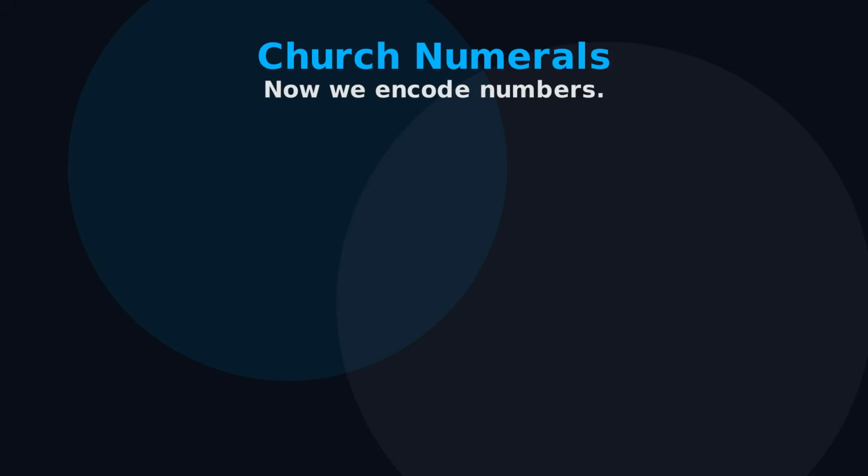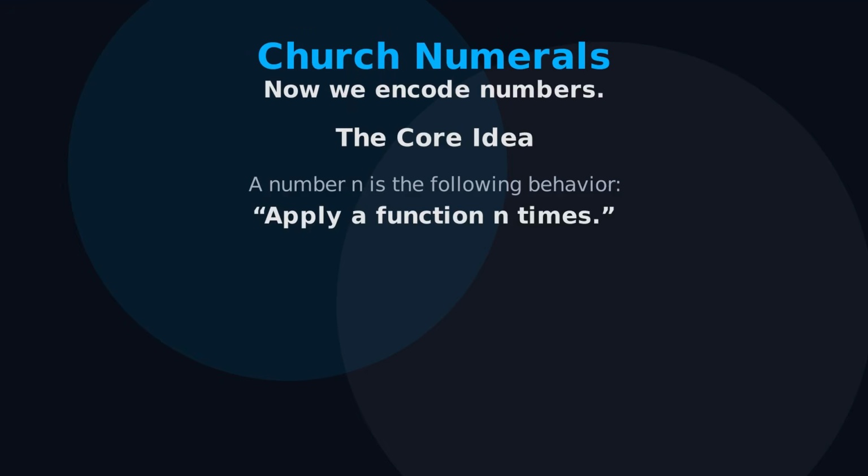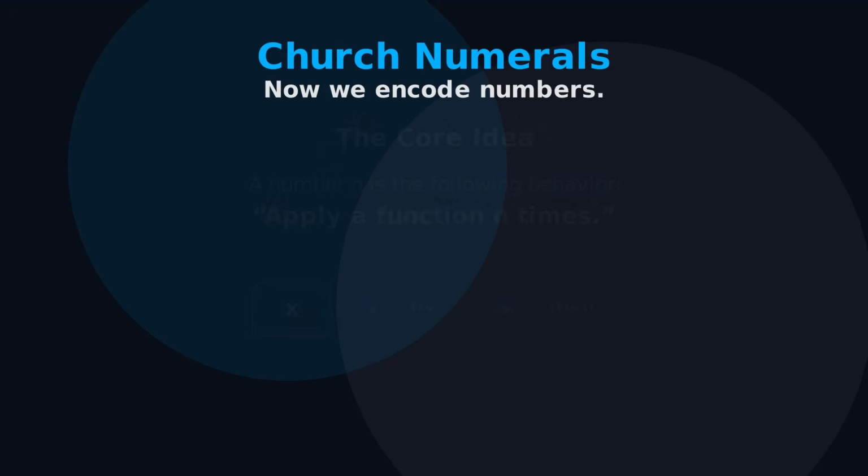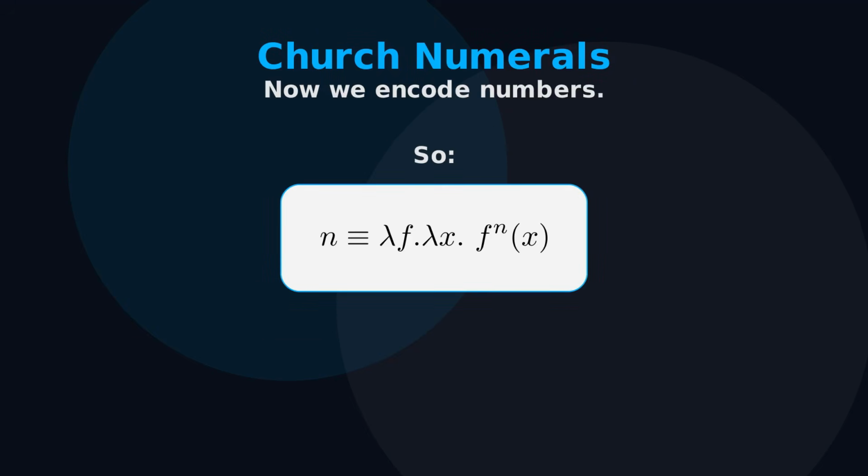We will now encode numbers using the Lambda Calculus. This encoding is called Church numerals. Now, the core idea is representing a number n as an iterative application of a function n times. So this is how we're going to encode the concept of quantity as a function. And so the number n is just a lambda function of 2 inputs, f, the function we want to iteratively reapply, and another input x, and essentially the number is just this function f applied n times to x.